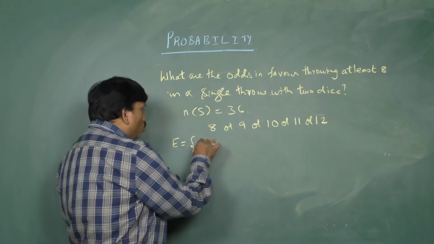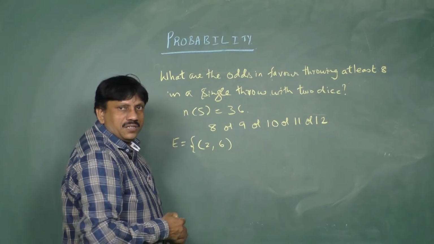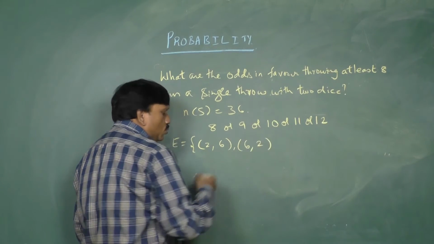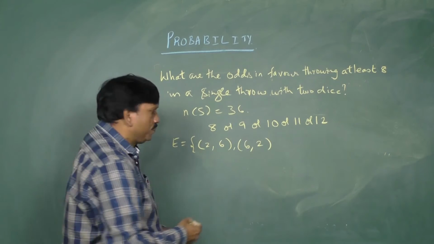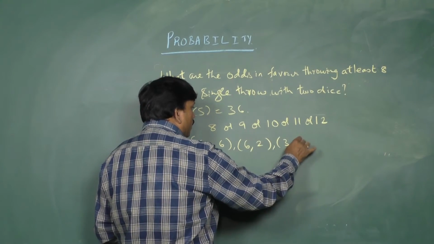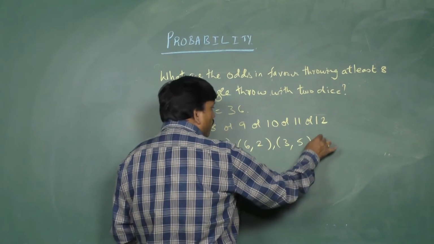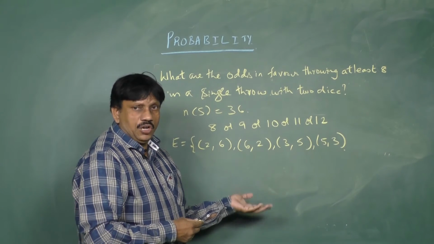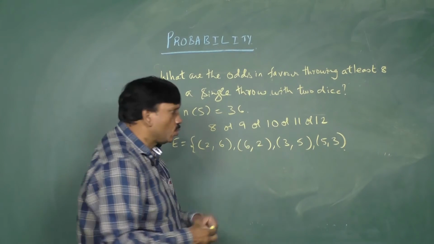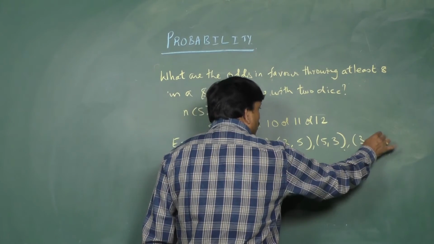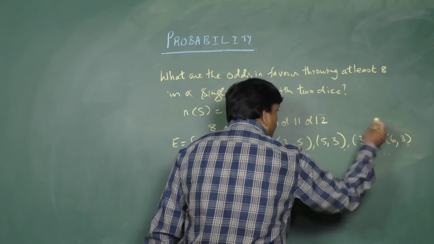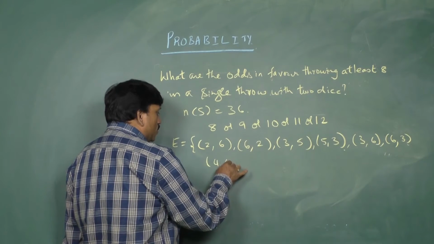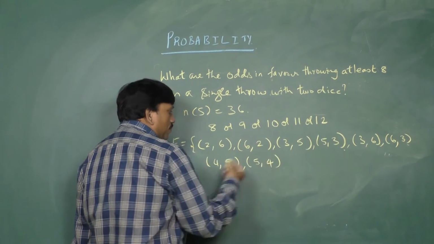If the first die shows 2, the second die shows 6. 2 plus 6 is 8. Write the possibilities. First die shows 6, second die shows 2. 6 plus 2 is 8. If the first die shows 3, the second will show 5. If the first die shows 5, the second will show 3. With 8 is over. Now I am going for 9. If the first die shows 3, the second will show 6. First shows 6, second is 3. If the first die shows 4, the second shows 5. First is 5, second is 4.